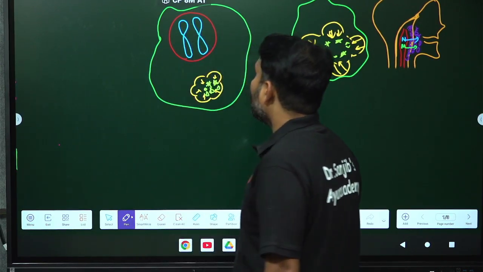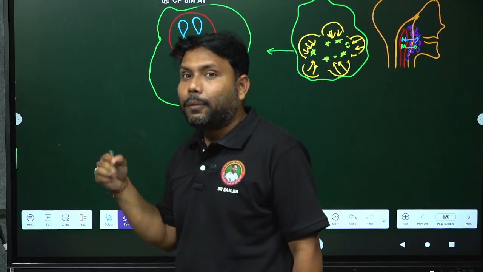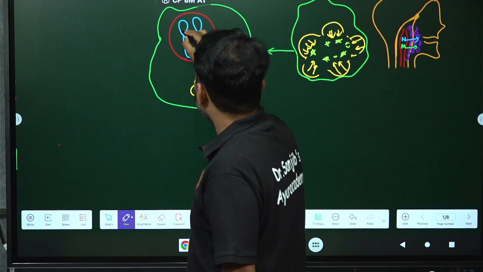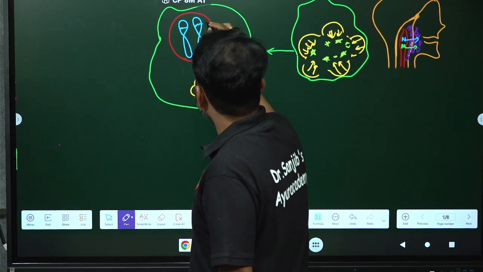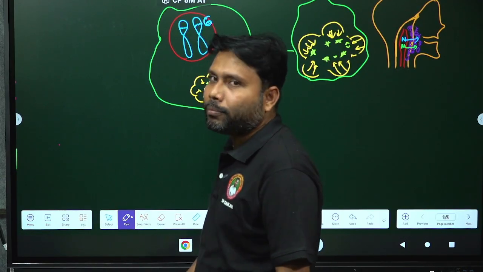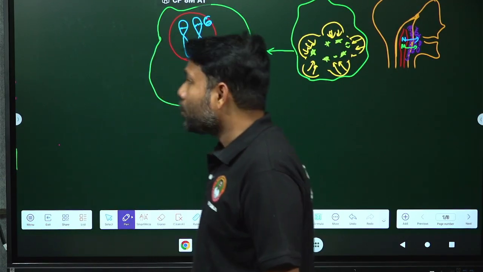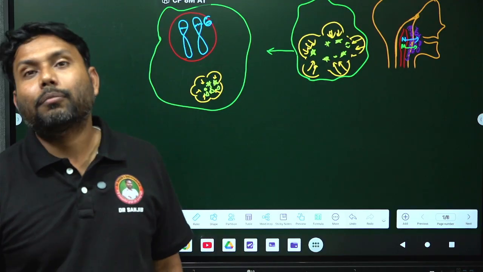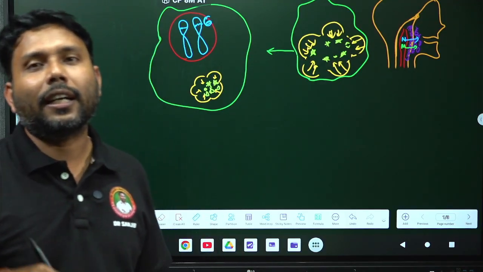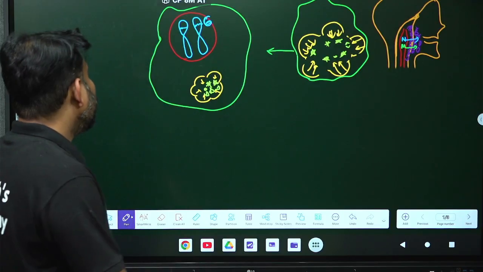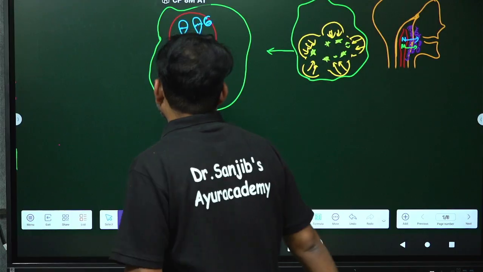Some reactions are happening inside the chromosome that is in the 6th position. Suppose this is the 6th position of the chromosome. It is an entrance question. Obviously, one chromosome will come from the maternal and the second will come from the paternal side. So in the 6th position of the chromosome, what is happening?